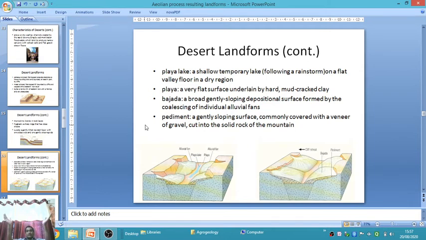Alluvial fan means fan-like structures developed near the foothill of the mountain. Nearer to the foothills of the mountain is called the bajada zone.